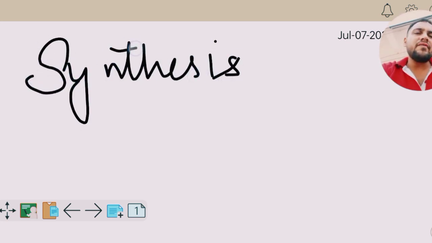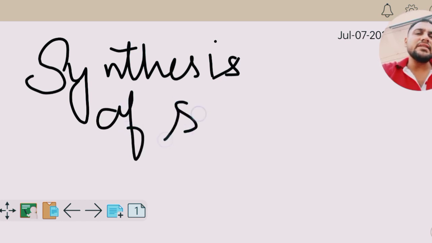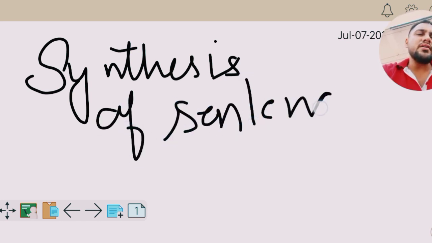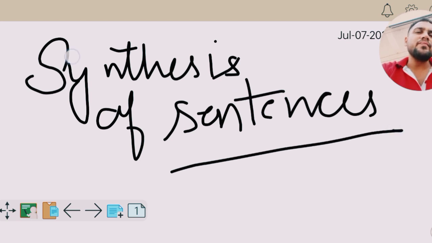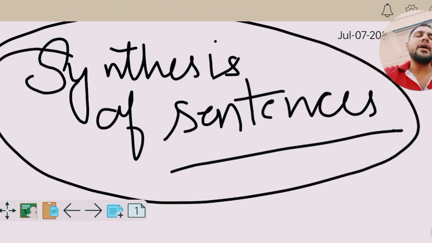synthesis of sentences. Synthesizing means to combine the sentences into one sentence. Synthesis of sentences means to combine the sentences into one sentence. It can be a simple sentence, it can be a compound sentence, or it can be a complex sentence too. Depending upon the kind of question that we get, we try to convert it accordingly.